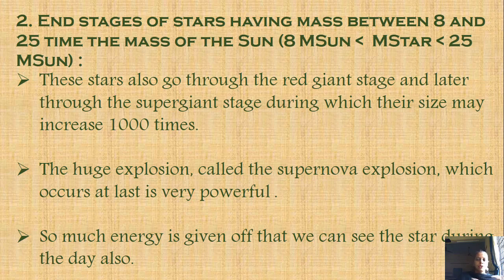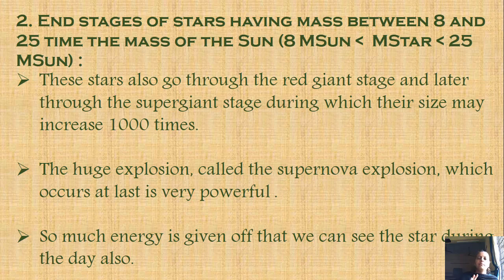Because of this particular supernova explosion, lots of energy is given off. And then after that explosion, what remains behind is the central portion. Now this central portion that is left behind starts contracting, and after contracting it comes to a size as small as 10 kilometers.